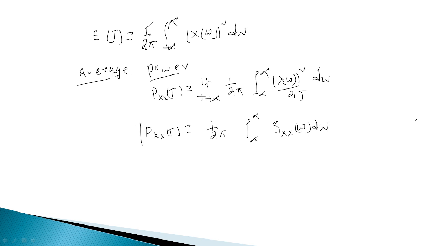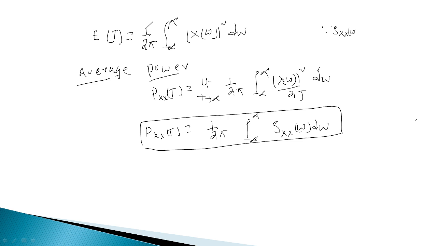Here, to simplify this, he is assuming this total part. Let Sx of omega be equal to limit T tends to infinity of 1 by 2T, expectation, that is the average.